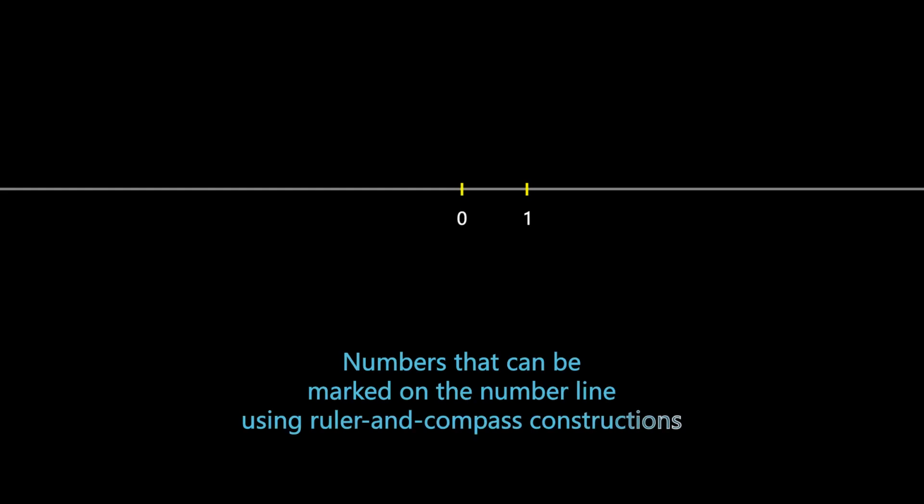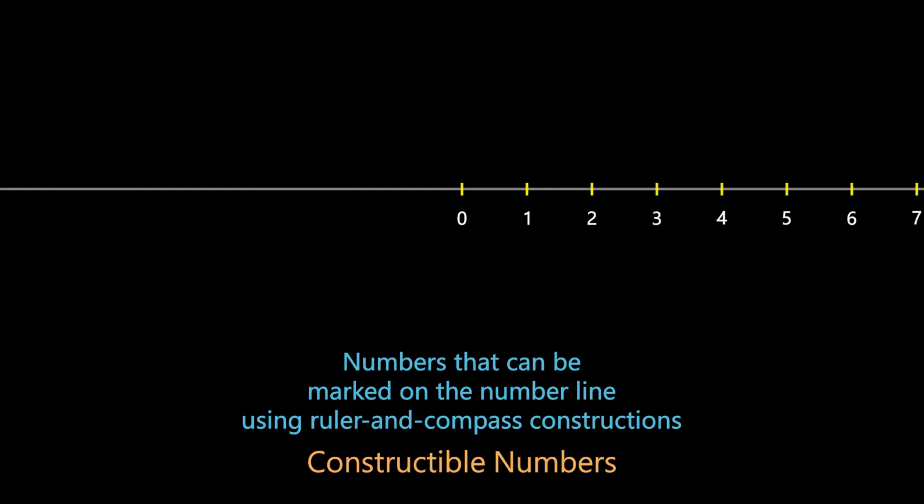On a number line defined by a 0 point and a unit length, if a number's position on the number line can be accurately marked using ruler and compass constructions, it is called a constructible number. For example, we can use a compass with a unit length radius to accurately mark the positions of all natural numbers on the number line. Thus, all natural numbers are constructible numbers.